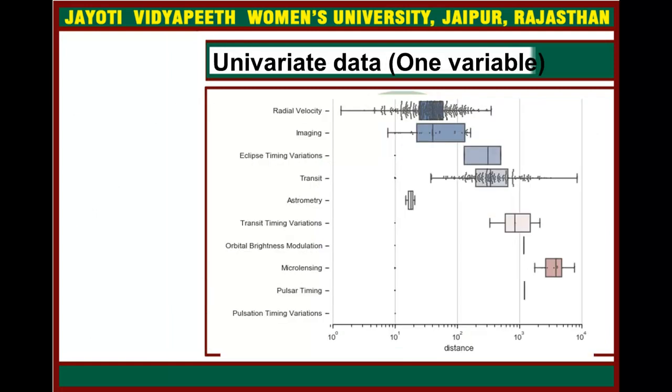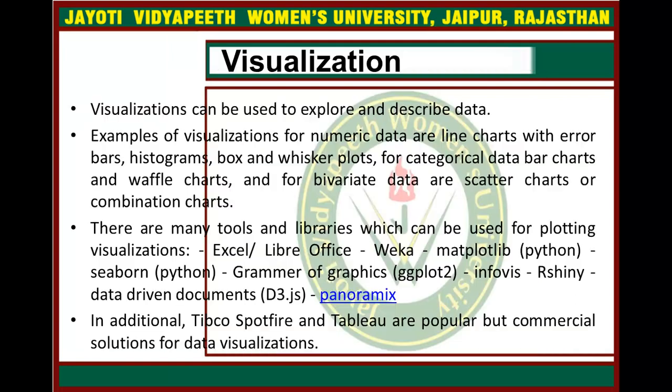So, come to the univariate data, one variable. Before that, in visualization, the aim is basically to explore or describe data.